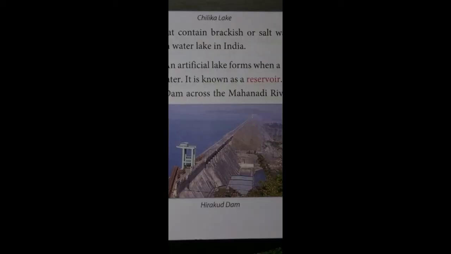Dams are useful for many purposes, such as the reservoir helps in controlling the flood, and also we can make electricity from the dam. So student, this is the image of Hirakud Dam built on the Mahanadi river.